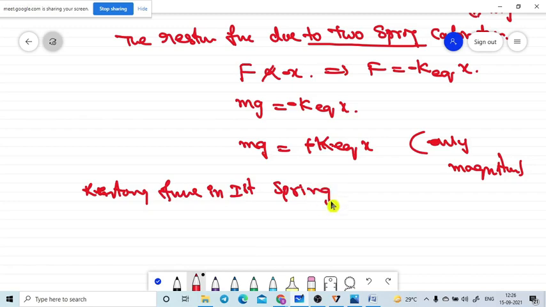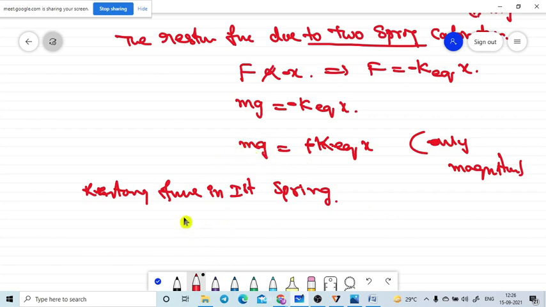How much force did we apply? mg force we applied, or mg by 2 force is applied. mg by 2, because there are two springs. Two springs are there, I already told you.